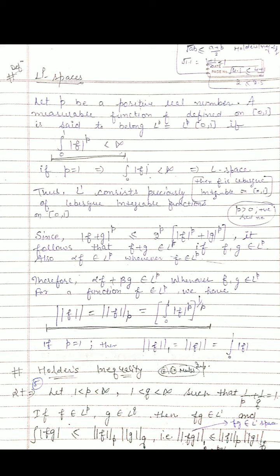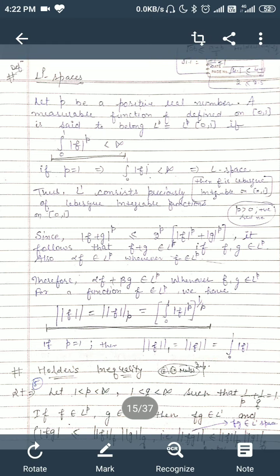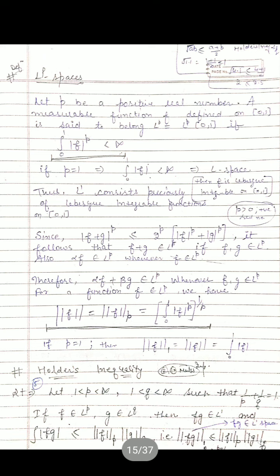One more thing: we are going to define the norm, as you studied in your functional analysis. If a function f belongs to L^p, then we can define the norm of f, written ||f||_p, as the integral from 0 to 1 of |f|^p, whole raised to the power 1/p. And if p equals 1, then you know it is precisely the Lebesgue integrable functions, so ||f||_1 is equal to the integral from 0 to 1 of |f|.